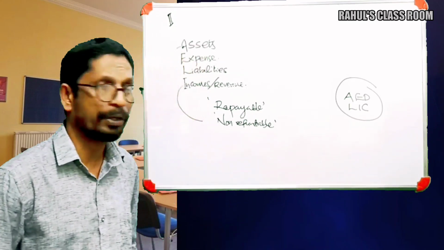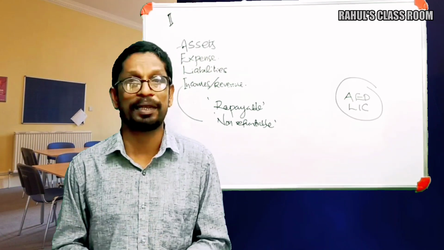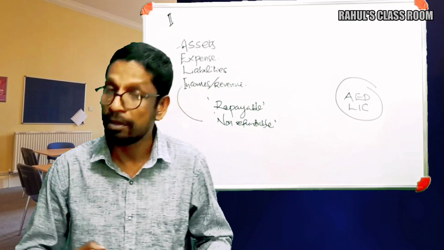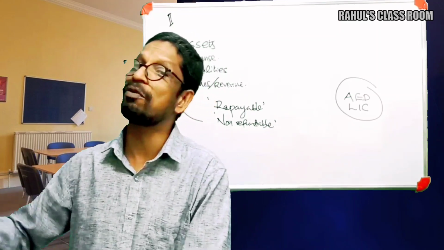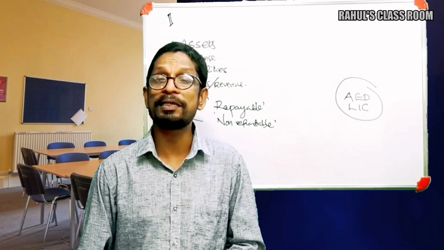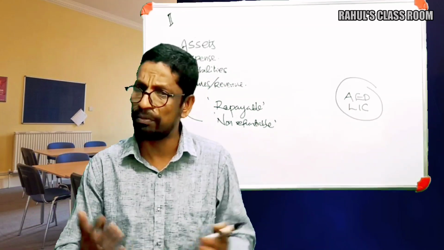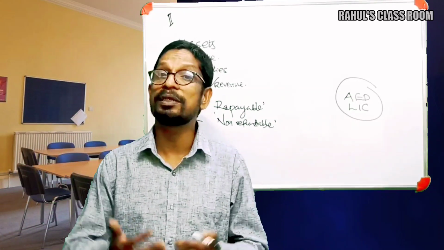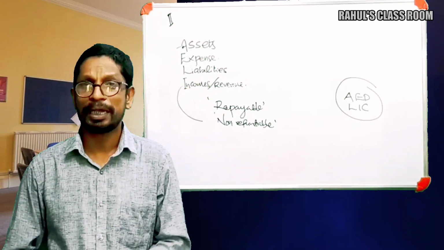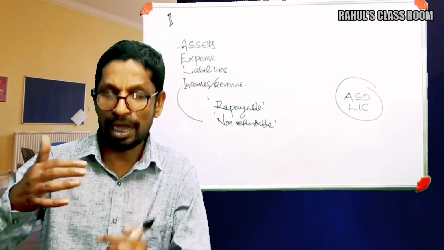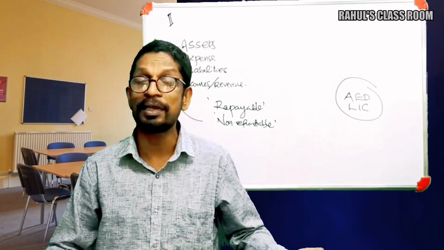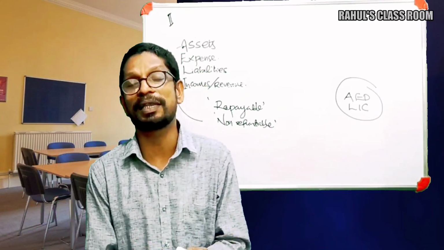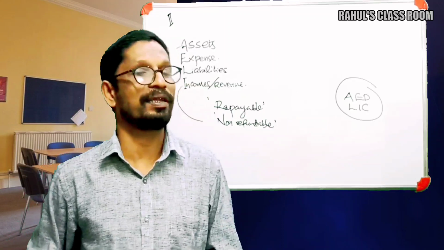Okay, so I think you understood the meaning of these four terms correctly now. Once again, assets means the items which are used, including the rights as well as the amounts receivable from others. Expenses means the value of goods or services consumed. Say for example, in our home we are using gas and a gas cylinder. Can you categorize the gas cylinder as asset or expense? Yes, it is an asset, because we are not consuming the gas cylinder; instead, we are using it.